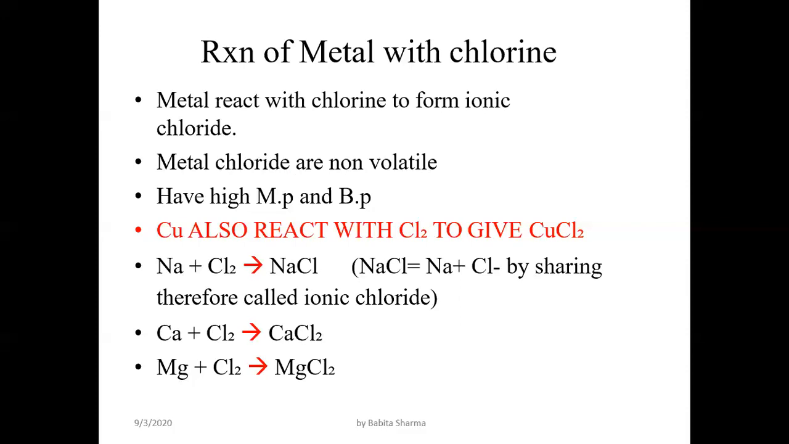Clearly, sodium loses its electron and has a positive charge. Sodium has the capability to lose its electron to become stable, and chlorine has the capability to gain 1 electron from sodium. So sodium has a positive charge and chlorine has a negative charge, and the compound formed is called sodium chloride, an ionic chloride. Similarly, when calcium reacts with chlorine, they form calcium chloride, and magnesium reacts with chlorine to form magnesium chloride.